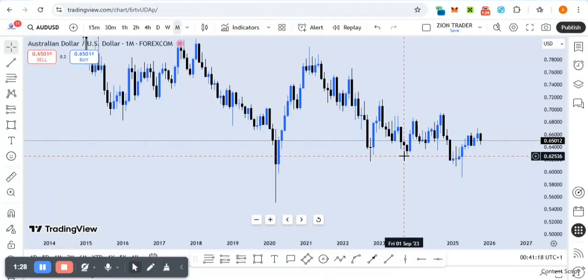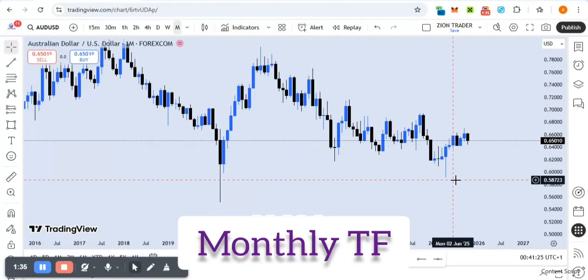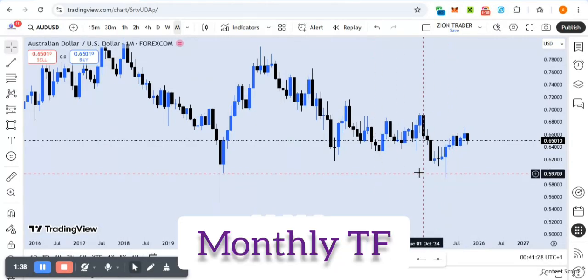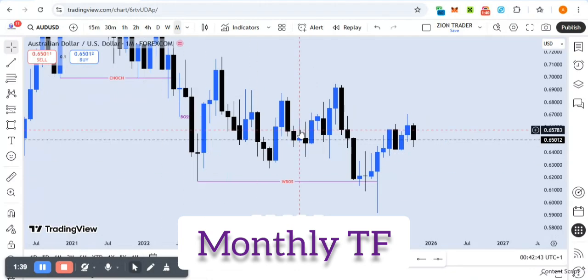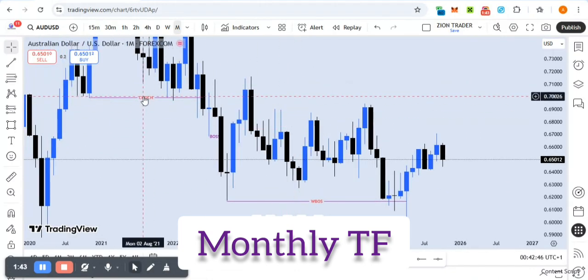So coming back to the chart, we are starting from the weekly time frame. As you all know, I'm a swing trader, so I use higher time frames a lot. So we are going to start from the weekly time frame, and let's just see what we have on the monthly time frame.